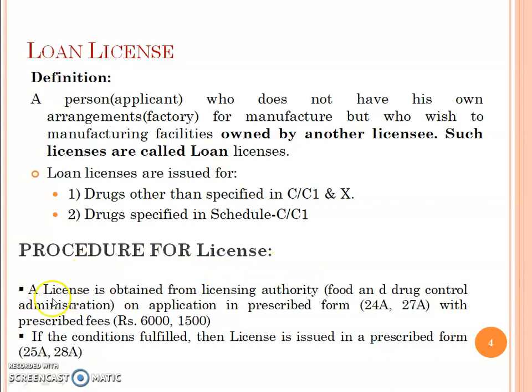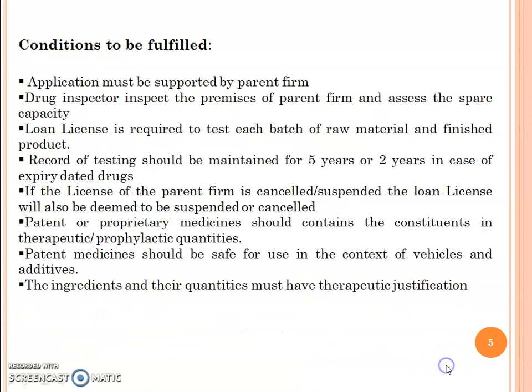Procedure for license. A license is obtained from the licensing authority, Food and Drug Control Administration, on application in prescribed Form 24A and 27A with prescribed fees of 6,000 and 1,500. If the conditions are fulfilled, then the license is issued in prescribed Form 25A and 28A.